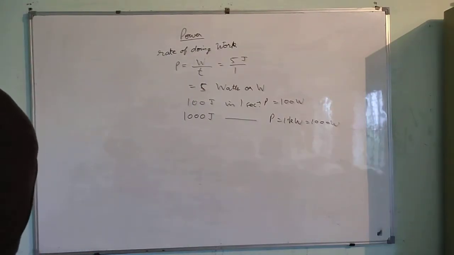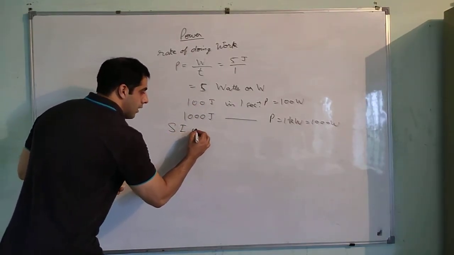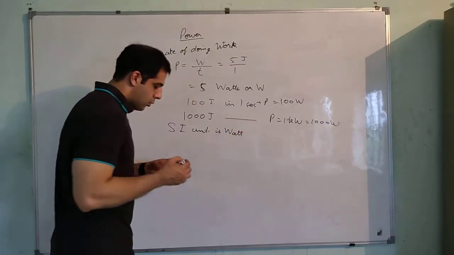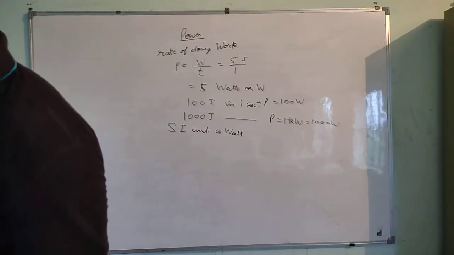Now what is the SI unit? I'll write it again. The SI unit is watt. It can also be expressed in kilowatts, megawatt, gigawatt, according to the amount.